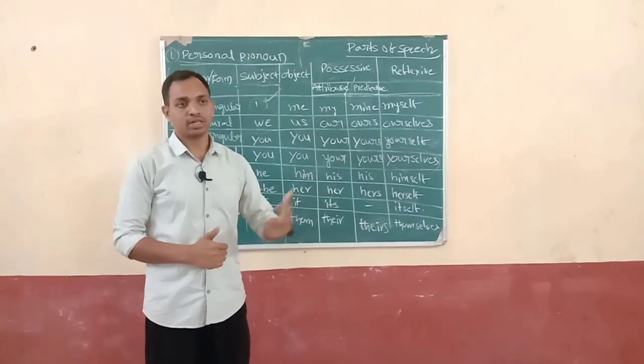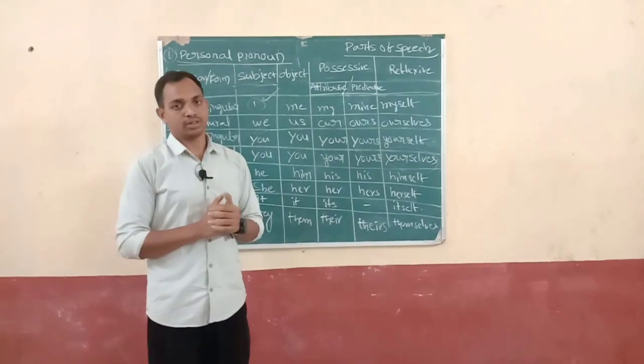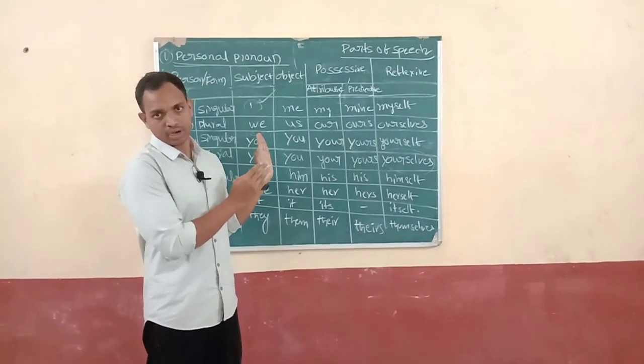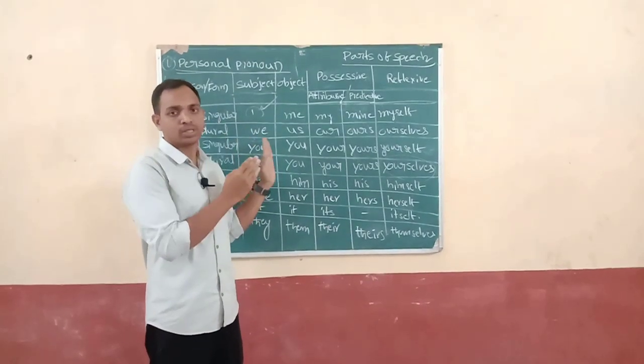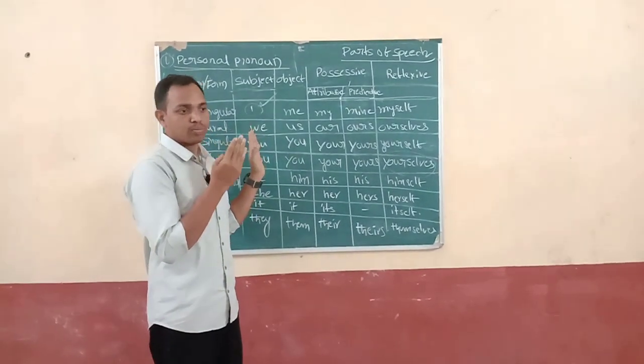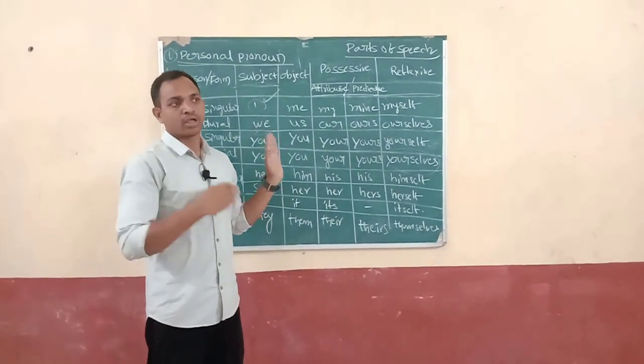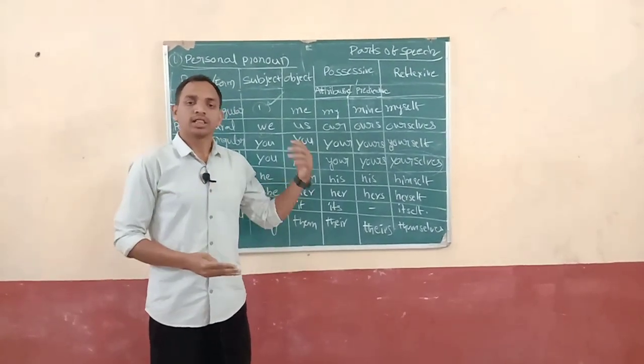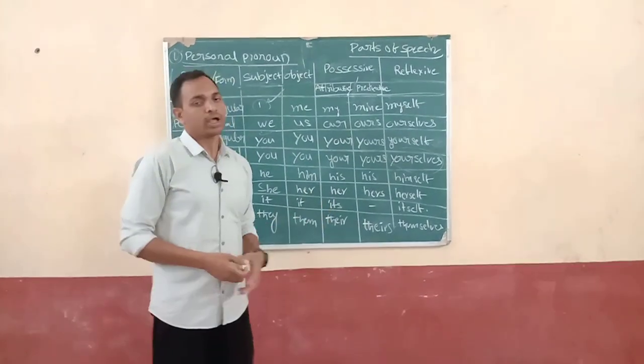Otherwise the sentence will be wrong. So learning the personal pronoun is very important. In grammar, not only pronouns, every grammar point is useful. In any kind of writing or speaking, these pronouns will be helpful.